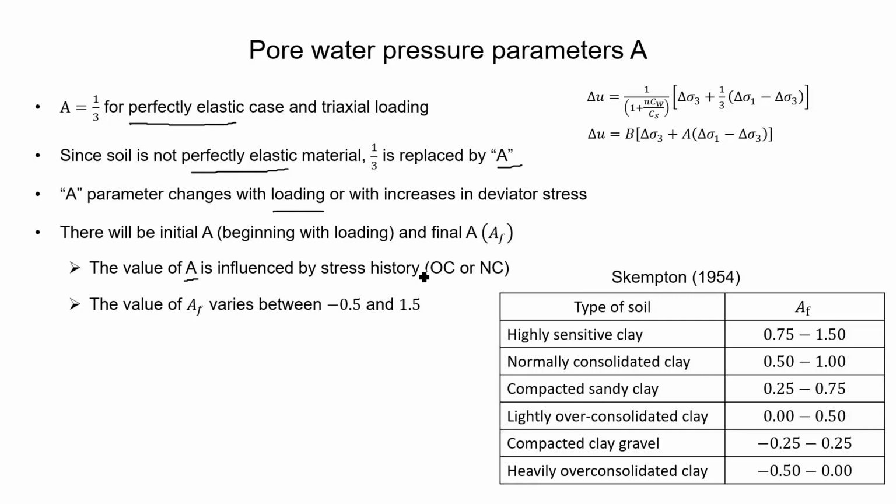The value of A, in the first stage, is related to the stress history of soil, that is OC or NC. And in the second stage, this A is written as Af. So Af varies between minus 0.5 and 1.5. Skempton has also given the value of Af for different conditions of soil, as can be seen. So we are observing here that the value of Af is less than 0, that is negative, and it can also be greater than 1.